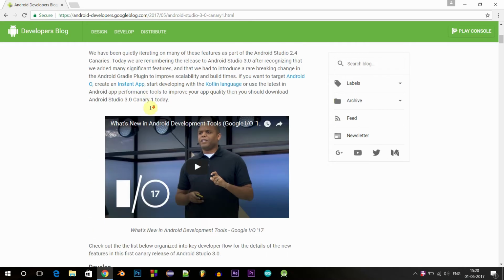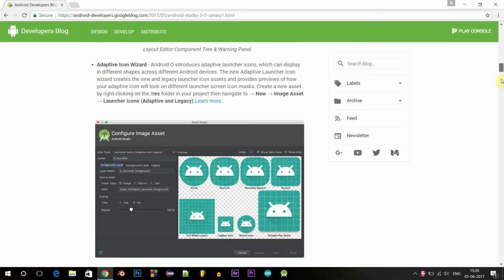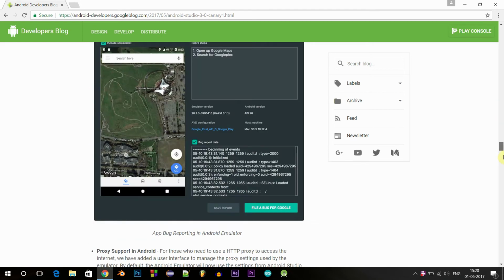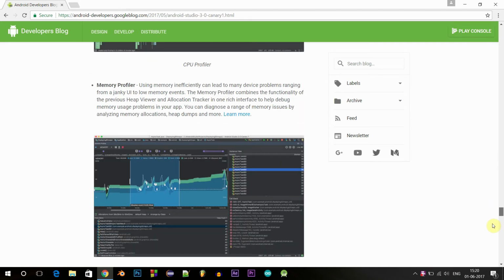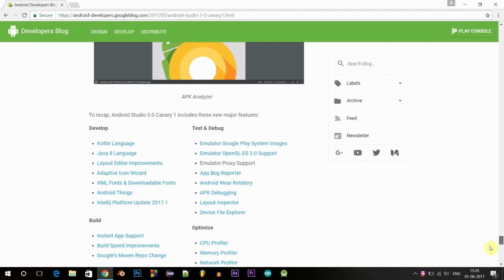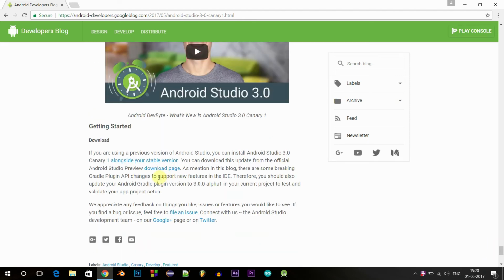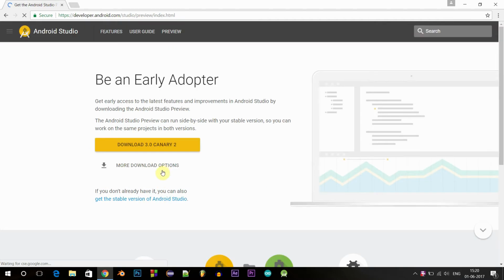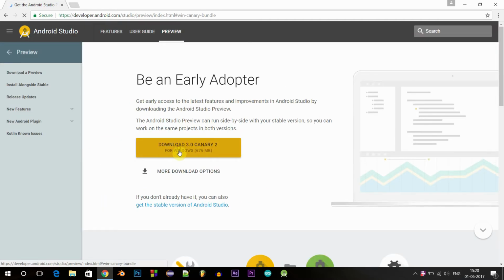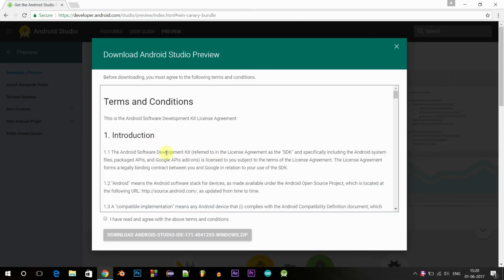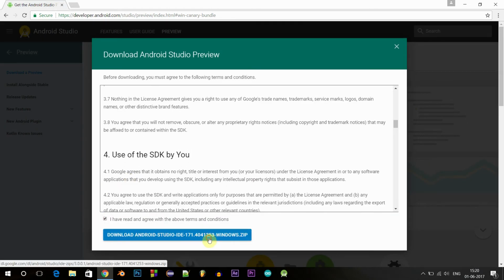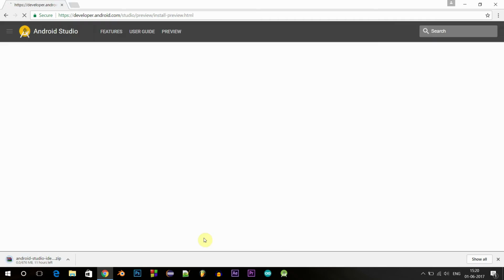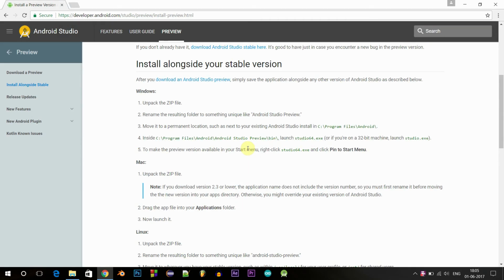and go down. You could go through this page just to read about all the features of the new Android Studio 3, and go to that download section and click on that link. Click on download, check I agree and click on download again. Now it starts downloading and those are the Windows instructions to install or set up the studio.